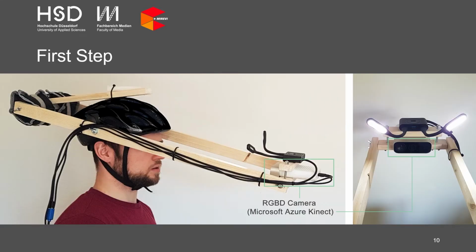The first step in our pipeline is to generate a training dataset. We built a helmet mount for an RGBD camera. This mount ensures that only data with a limited variety of head distance, tilt and rotation are captured. While we keep the entropy of the dataset low, we ensure to maintain a high reconstruction quality of the trained network, and second, to significantly speed up the training process.